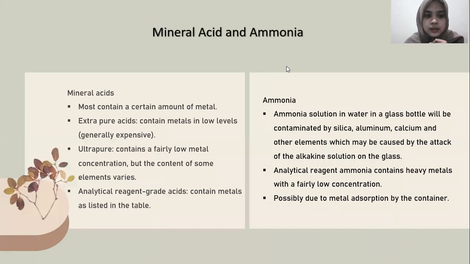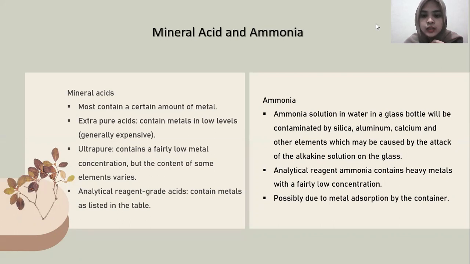Mineral acids mostly contain a certain amount of metal. Extra pure acids contain metals at low levels and are generally expensive. Ultra pure acids contain a fairly low metal concentration, but the content of some elements varies. Then analytical reagent grade acids contain metals as listed in the table.